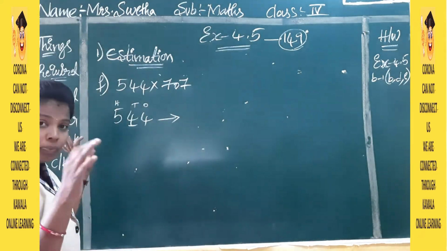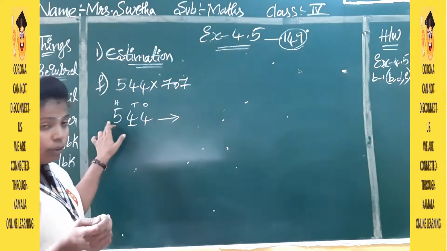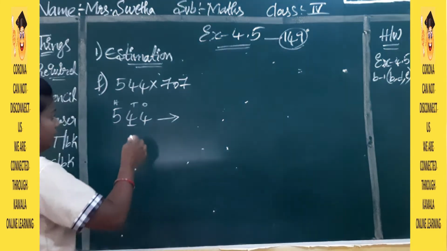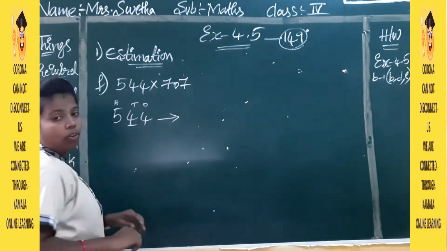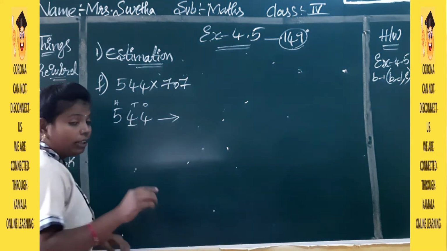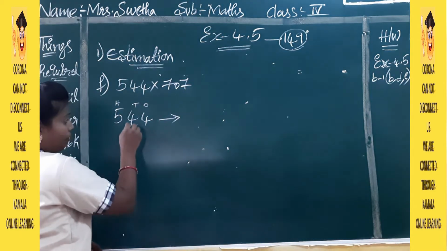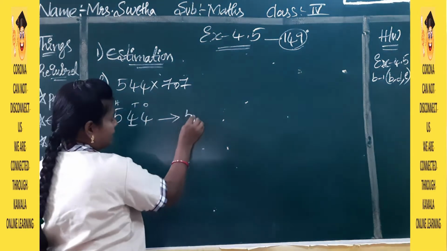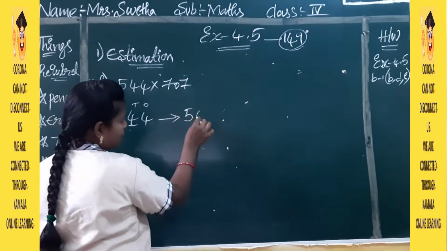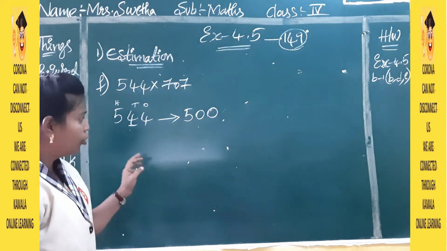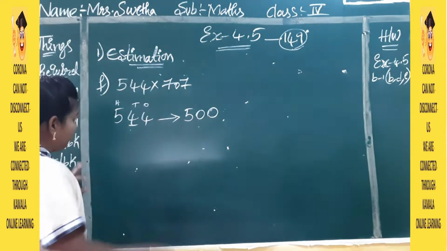If the number is less than 5, we will take the same number. Okay. So see here we have 4. 4 means what? It is less than 5. So when we have less than 5, we will take the same number, and however many places there are, that many zeros we will take. Okay. So now 707.